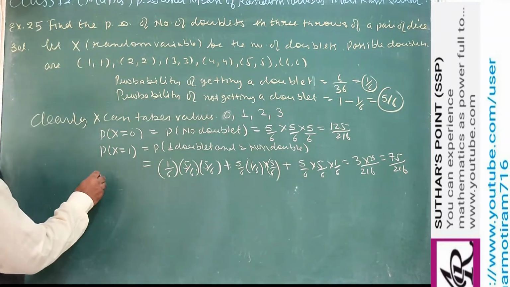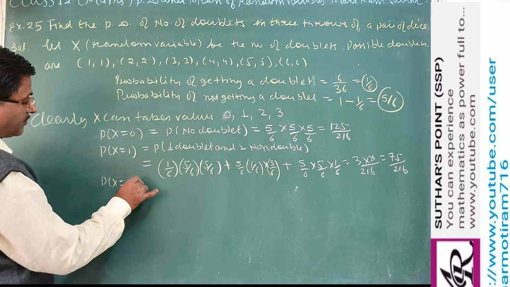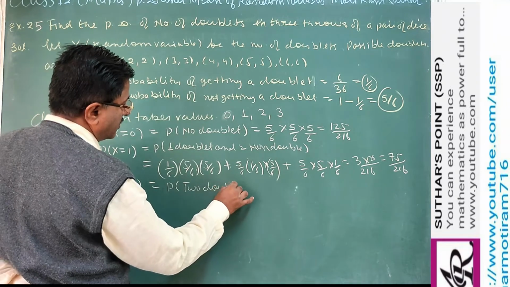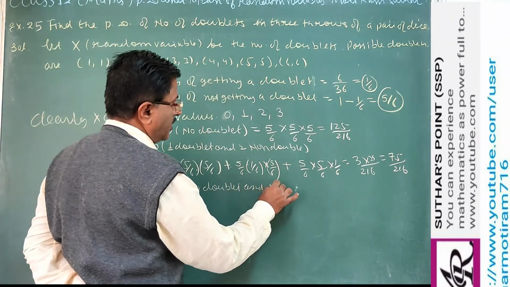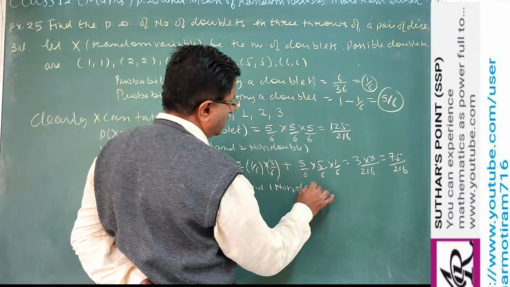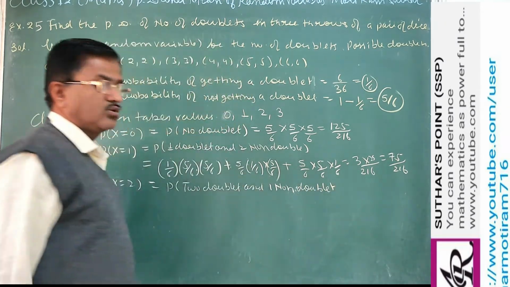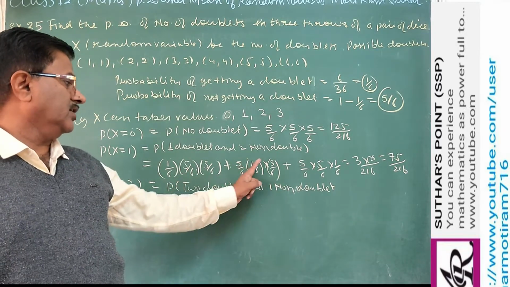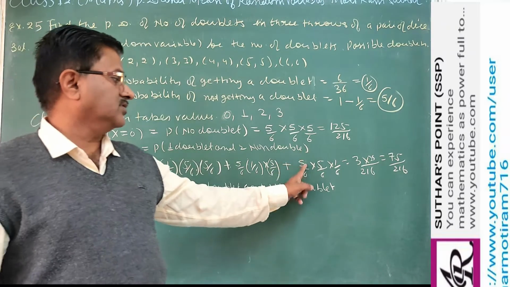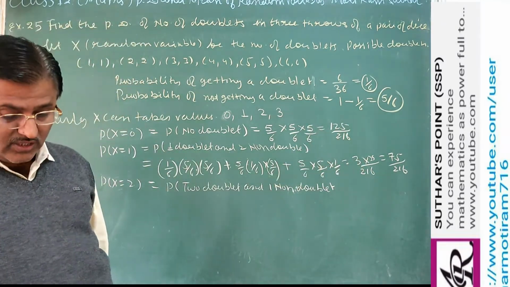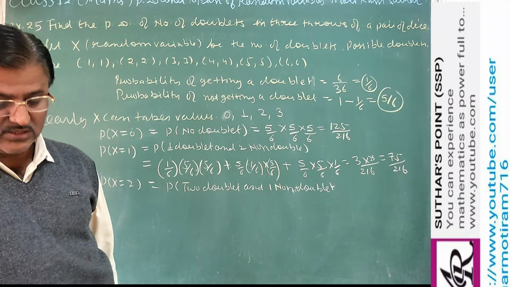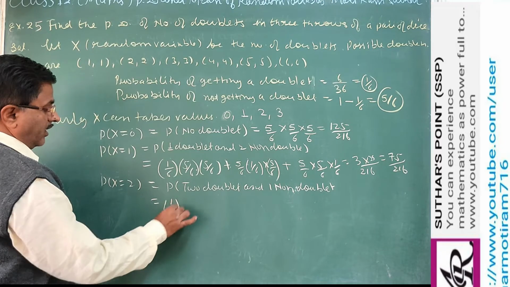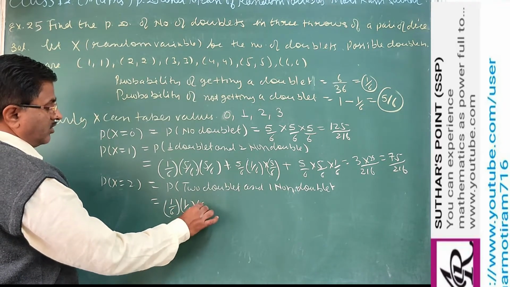Now P of X equal to 2. So 2 doublets and 1 non-doublet. This is the reverse. It may be first and second doublet, second and third doublet, or first and third doublet. So here also we have 3 cases. First and second are doublets, third is non-doublet.